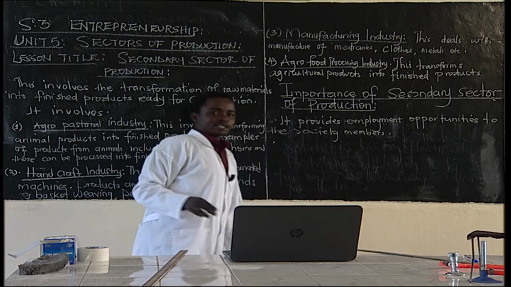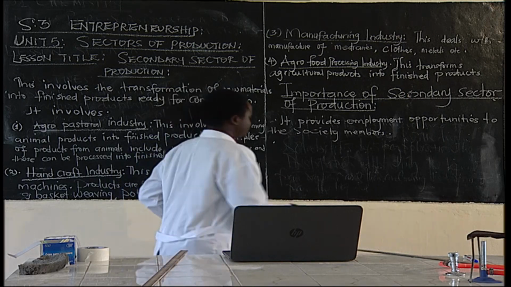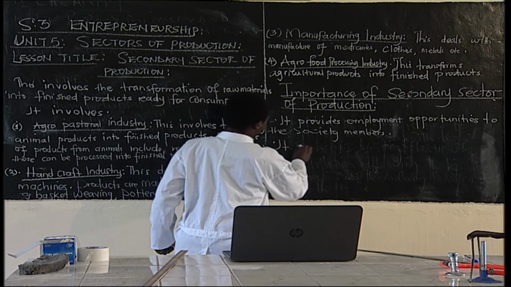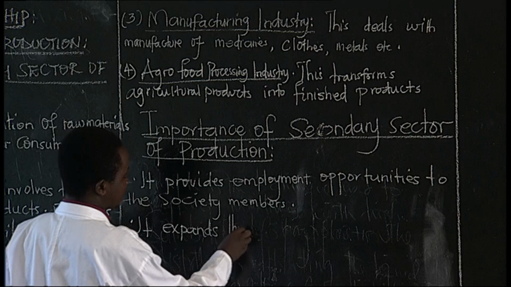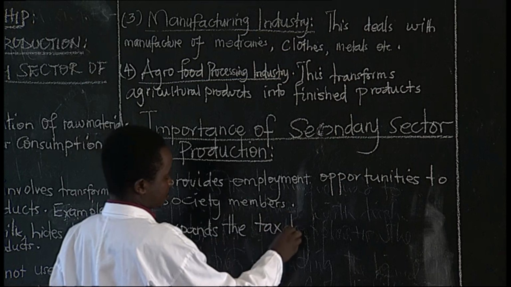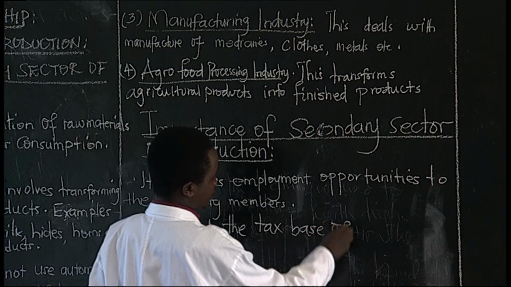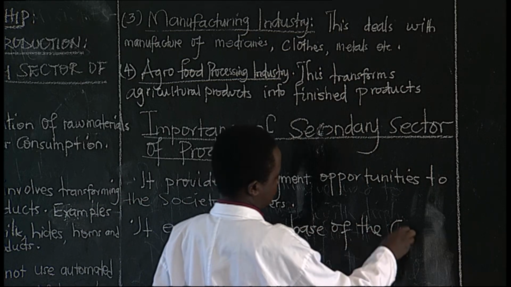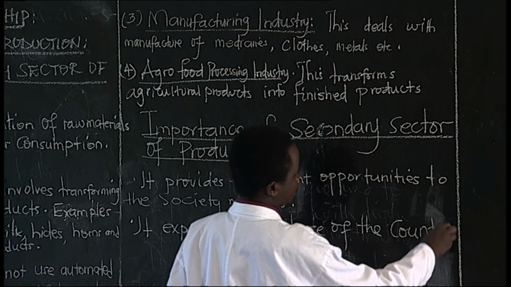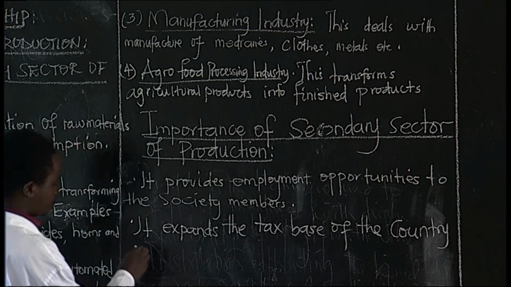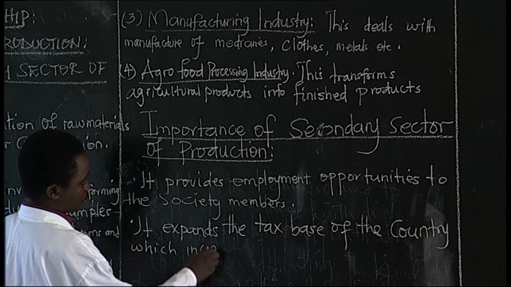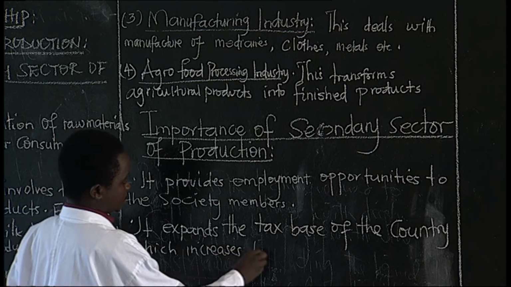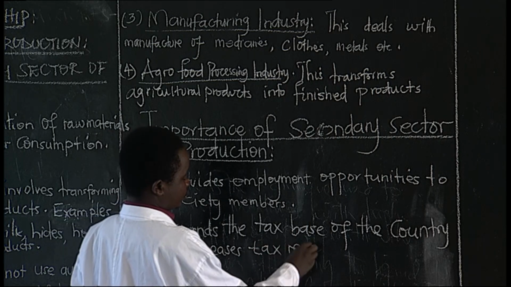Who can tell me another one? Because you know all that, then you can say it expands the tax base of the country, which increases the tax revenue.